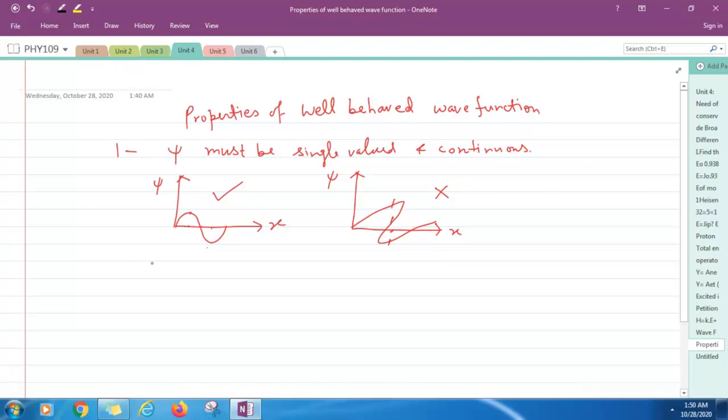What is the meaning of continuous? Just look at these two plots. Here I am taking x, and along the y axis I am taking psi, with one of the graphs like this. Another graph is like this. Now this first one is a discontinuous function and this is continuous. So psi must be single valued and continuous. This is an important property that the wave function must follow.